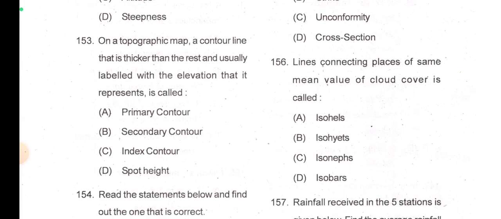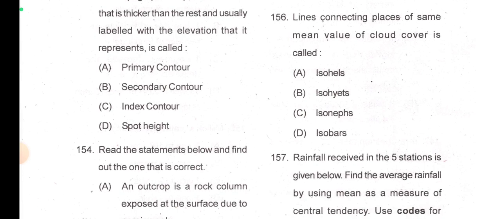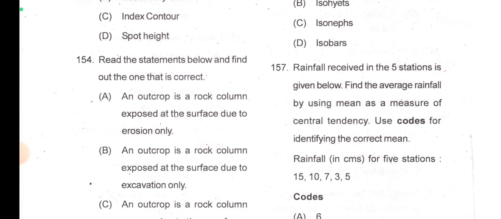Obviously, on a topographic map, a contour line that is thicker than the rest and usually labeled with the elevation that it represents is called an index contour. And read the statements below and find out the one that is correct.